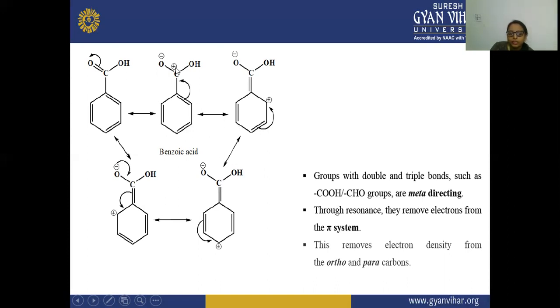So here you can see the resonance is happening, and due to this resonance, there is a removal of electrons from the pi system, and this removes electron density from the ortho and the para position. That is why benzoic acid and benzaldehyde are showing the meta-directing positions.